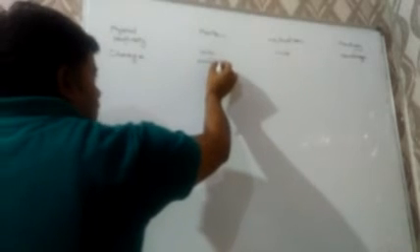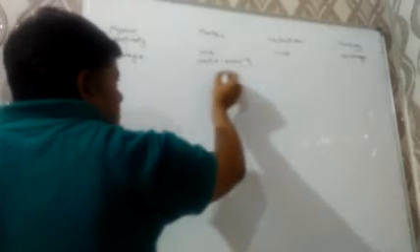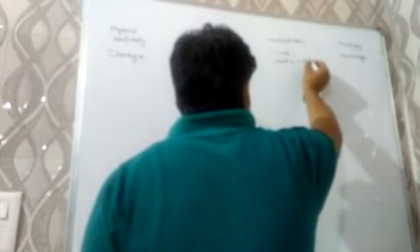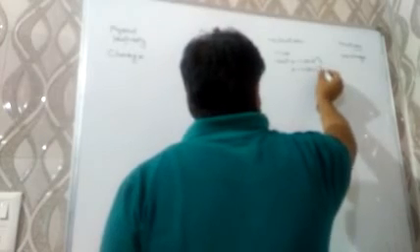Now the value: for a proton, the charge is 1 unit, and the value is 1.6 into 10 to the power minus 19 coulomb, or 4.8 into 10 to the power minus 10 ESU, electrostatic unit. For the electron, the value is the same but the direction changes: minus 1.6 into 10 to the power minus 19 coulomb or minus 4.8 into 10 to the power minus 10 ESU. For the neutron it will be 0.